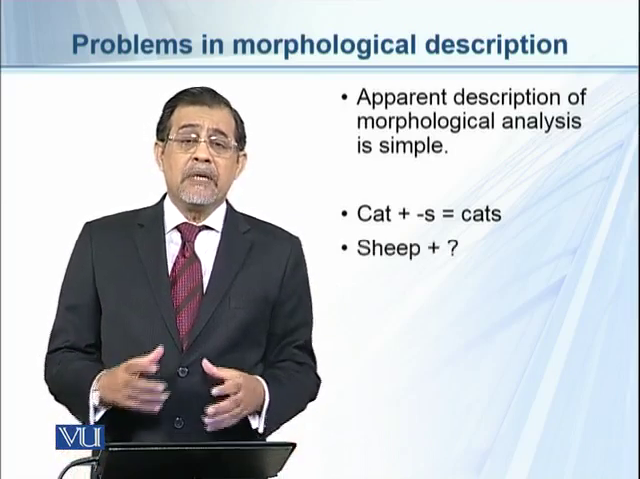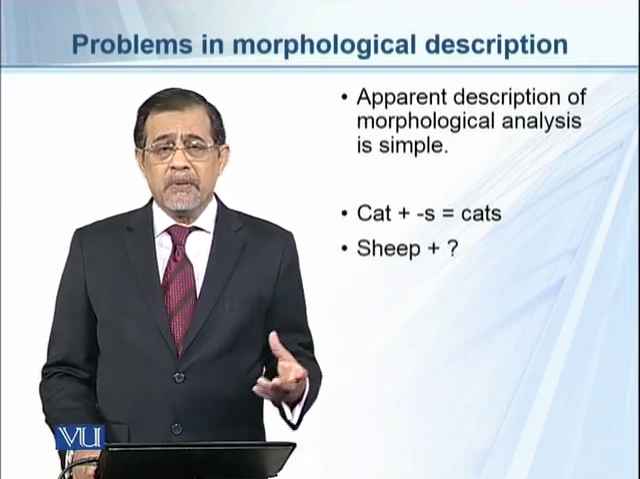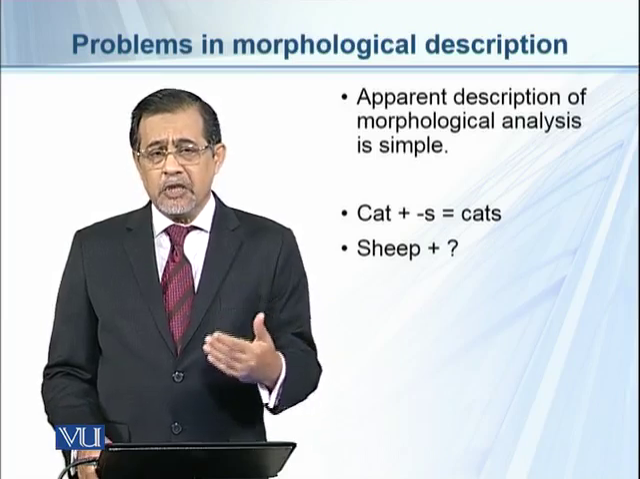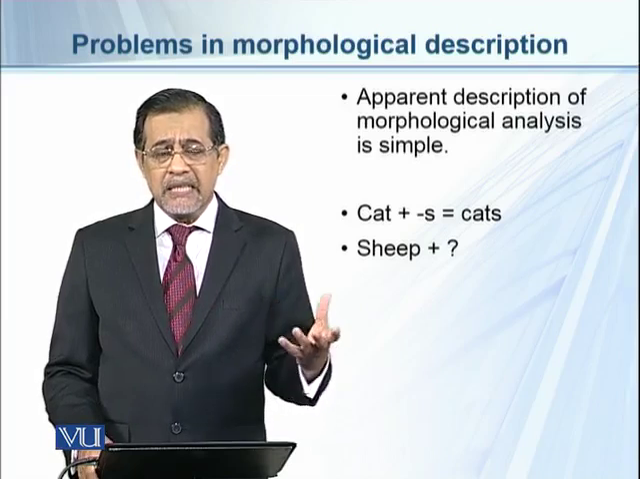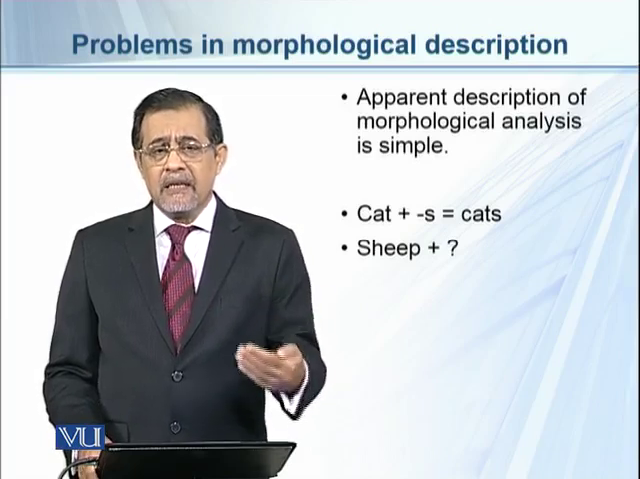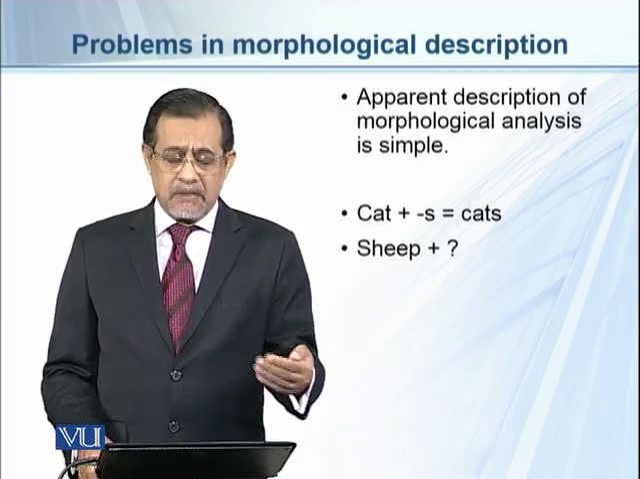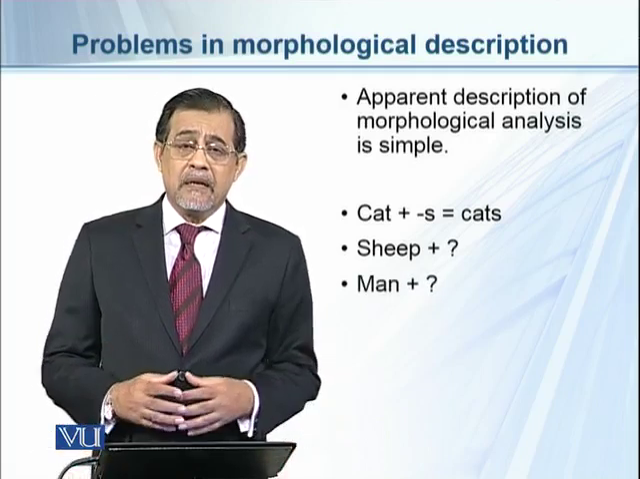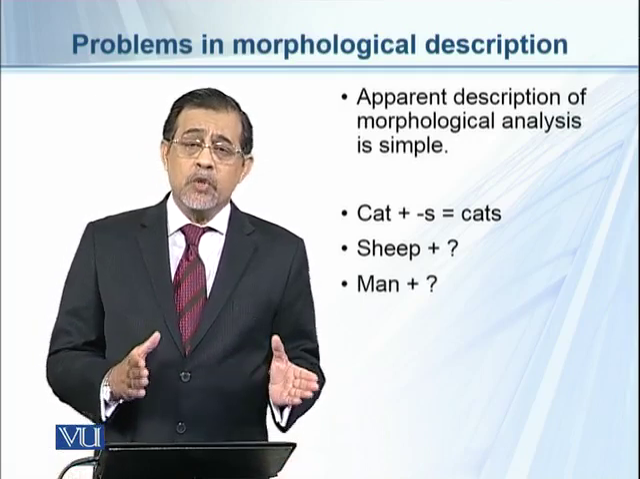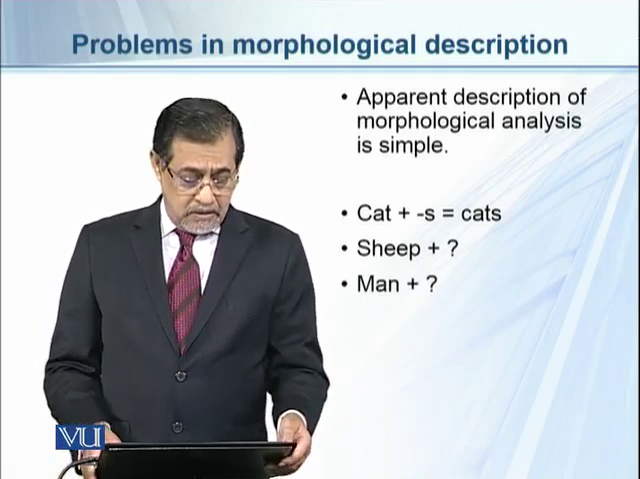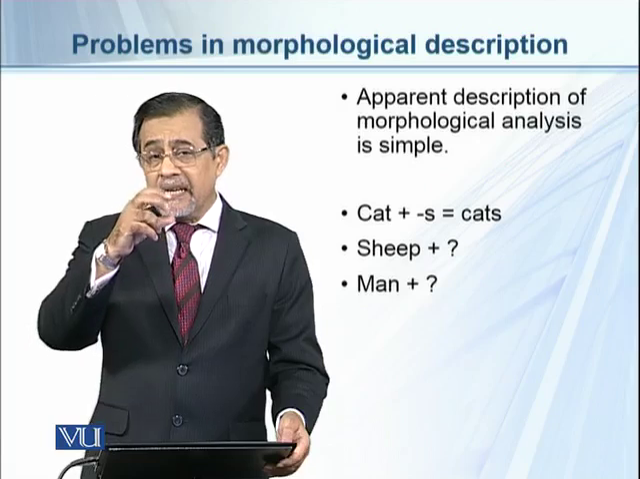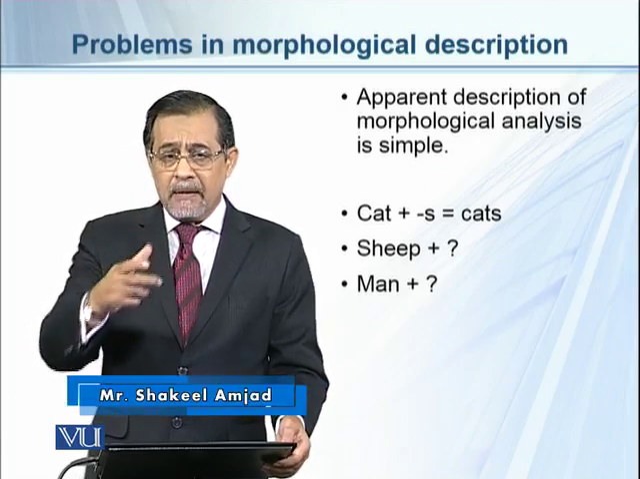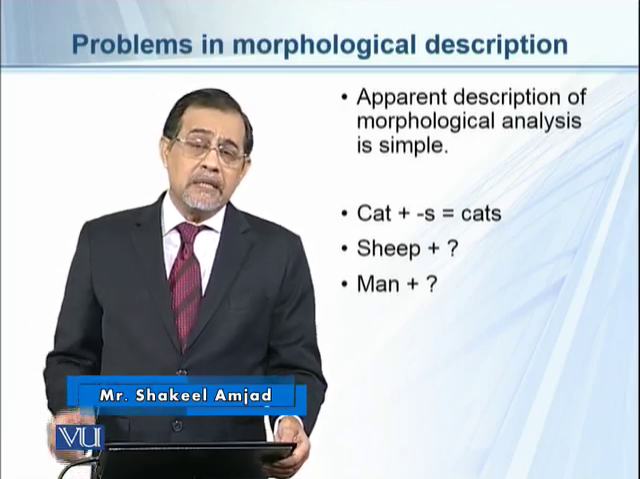But when we come across a word like sheep, we do not have a plural form, because we use sheep as the same word for both singular and plural senses. Similarly, we have the word man, right? We do not add s to it, though we make an internal vowel change to make it a plural, like men, right? And there are certain other examples too.